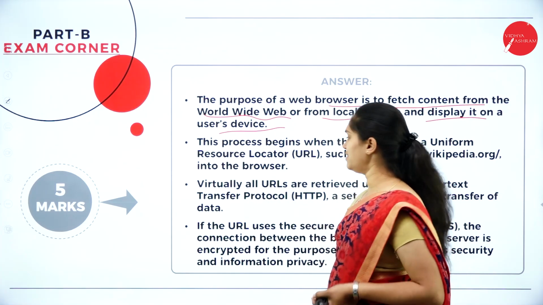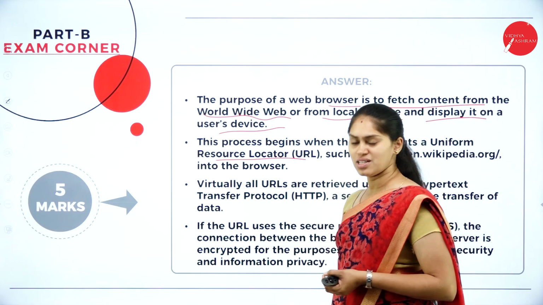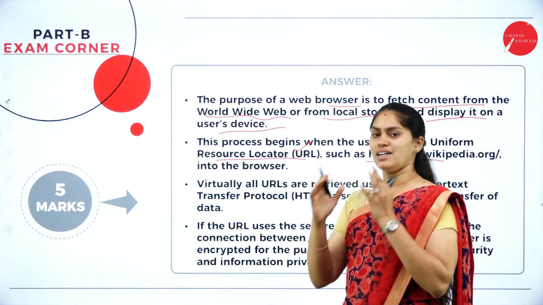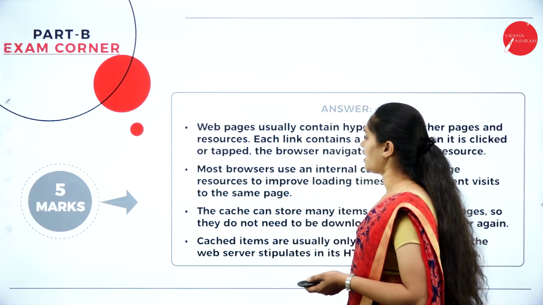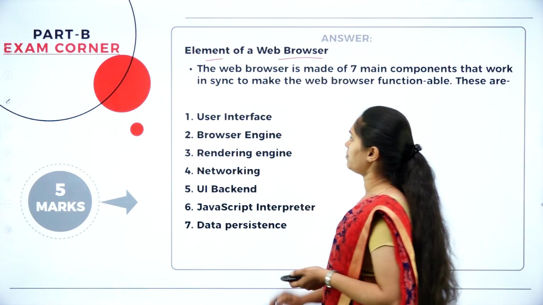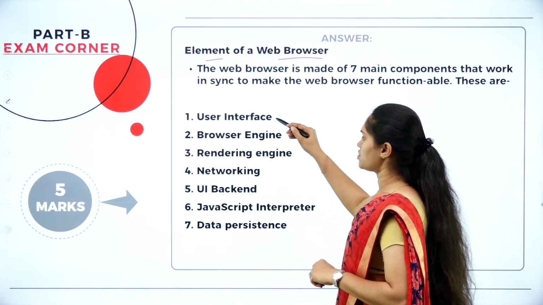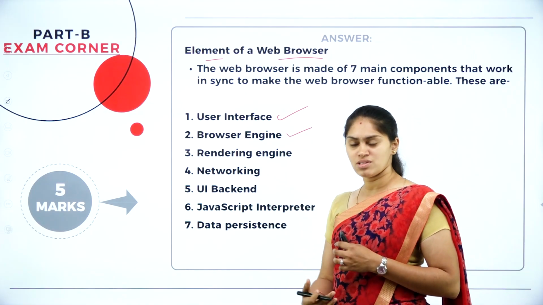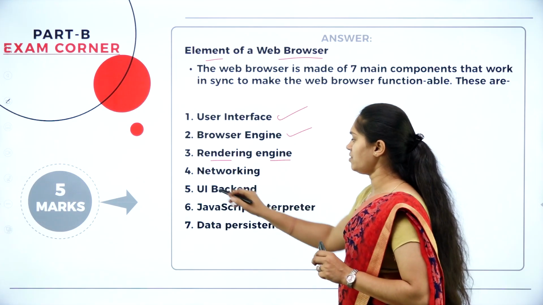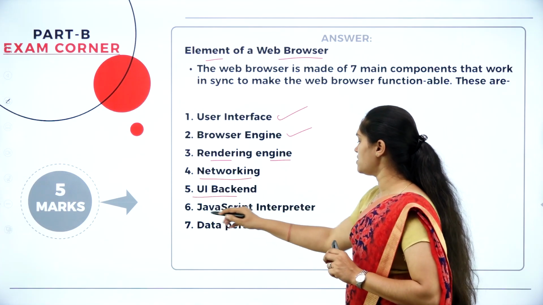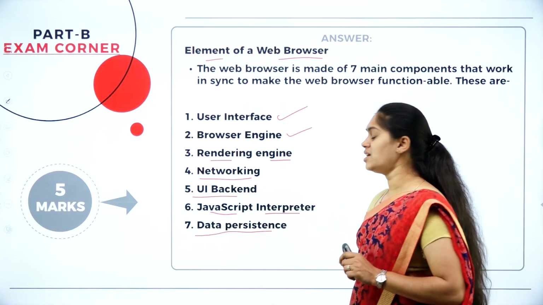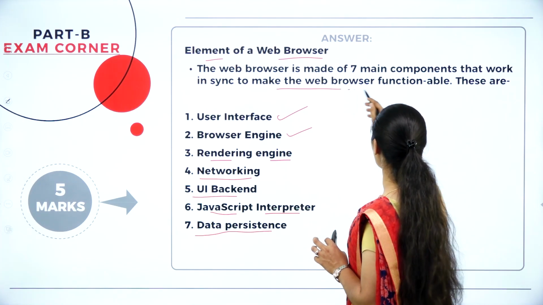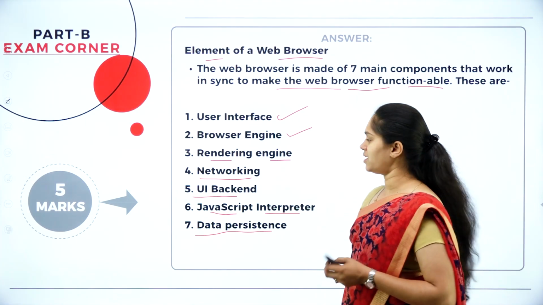In order to fetch the content, it requires the URL or Uniform Resource Locator. Already you knew about it. With the help of it, it fetches the content and displays it on the user screen. Here you can see some of the elements of a web browser: user interface, browser engine, rendering engine, networking, UI backend, JavaScript interpreter, and data persistence. These components make the web browser a more efficient, functional application.